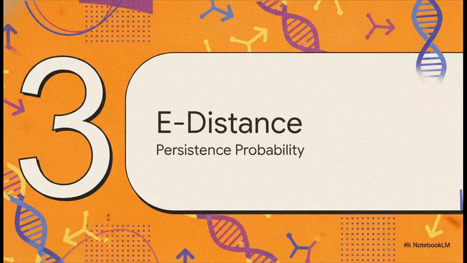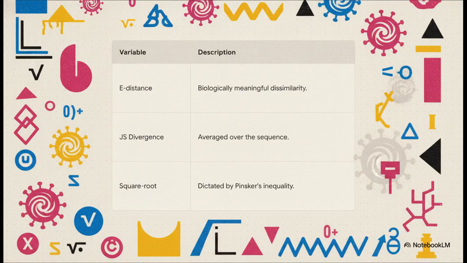Which brings us to the next phase. Now we transition into the rigorous statistical probabilities that bridge the gap from mathematical sequence dependencies to actual biological replicative fitness. Emergenet introduces a unique adaptive distance metric called eDistance, and this is absolutely crucial. It is fundamentally distinct from a simple Hamming or edit distance that treats all mutations equally. eDistance is calculated as the square root of the Jensen-Shannon divergence of the conditional residue distributions averaged over the whole sequence. Now, why the square root?